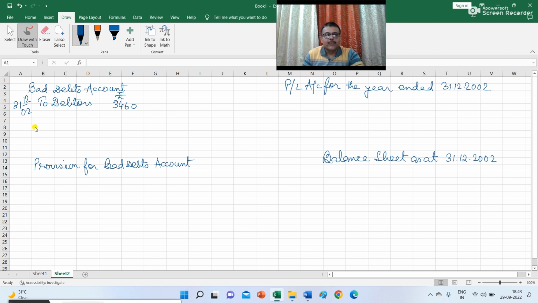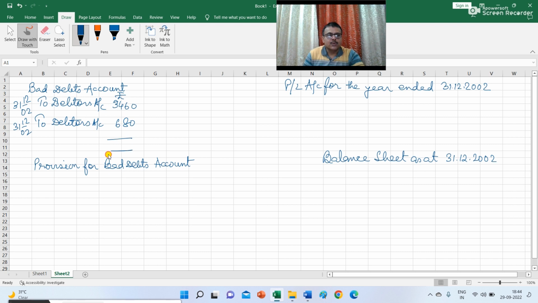Now again, there was a further bad debt of 680 because a debtor, Mr. Bacharam, could not pay 680. So you have to write here on 31st December 2002 to sundry debtors account 680.